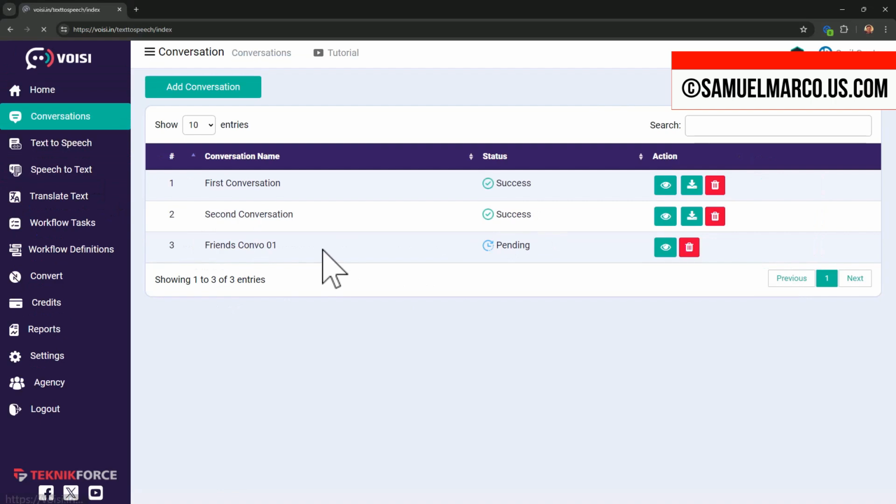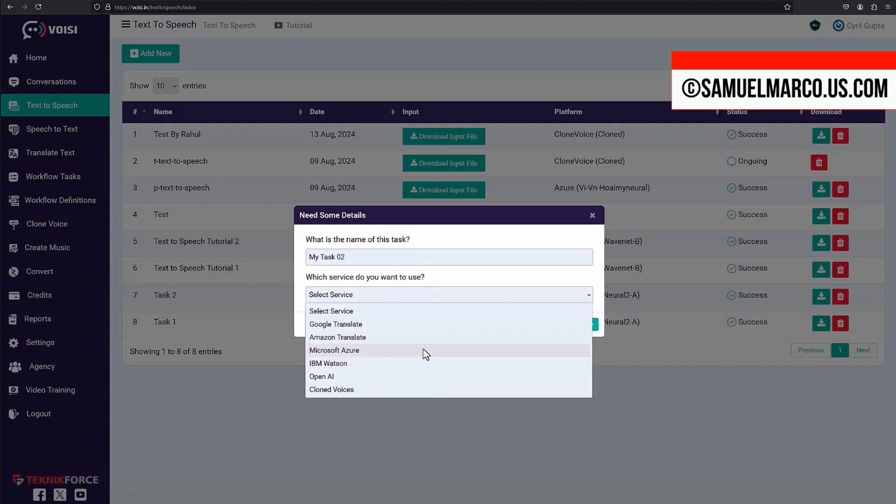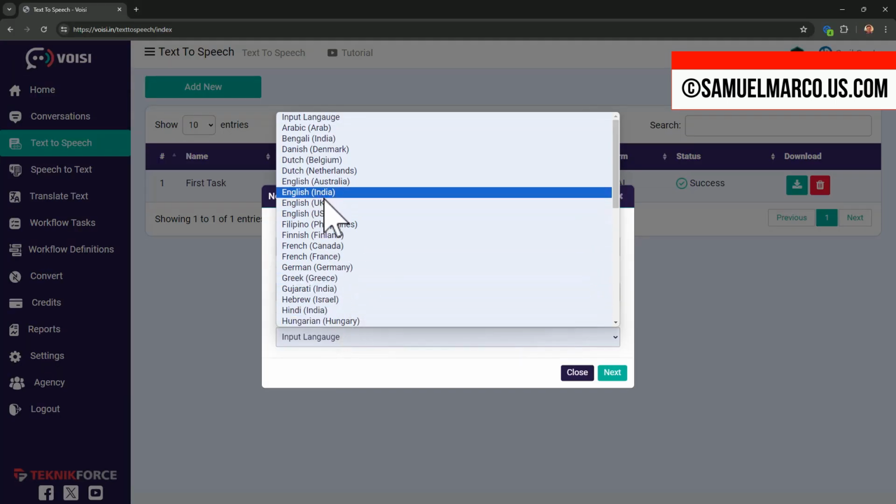You can also use text-to-speech. Choose an AI model from Google, Amazon, Microsoft, IBM, or OpenAI. Select the language and voice.